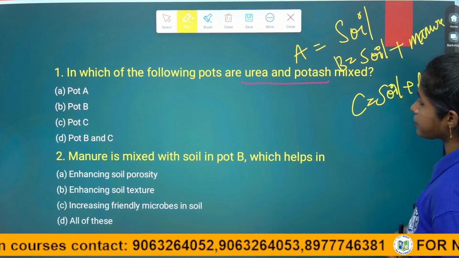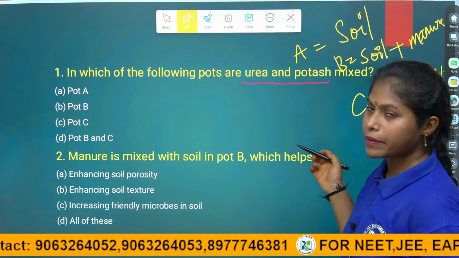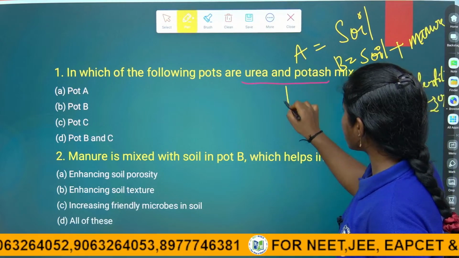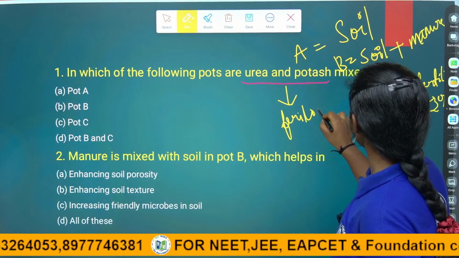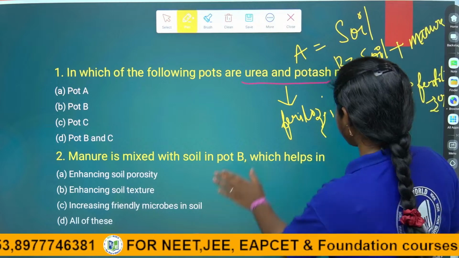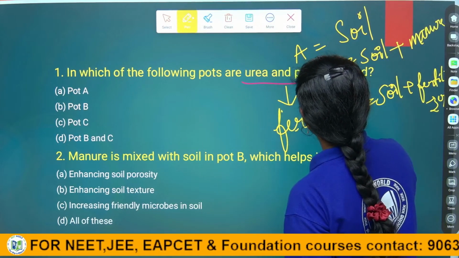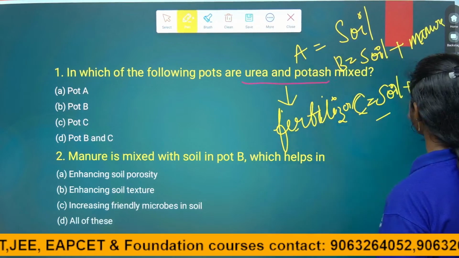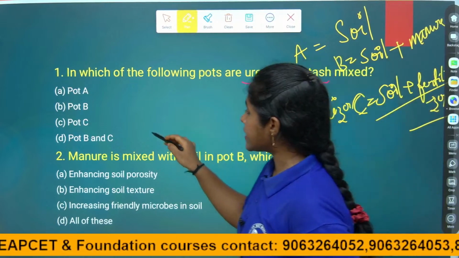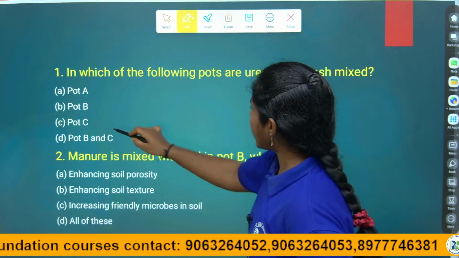Fertilizer. Right, children? In which of the following pots are urea and potassium mixed, they are asking. Urea and potassium are fertilizers. In which pot did we use them? In pot C we used them. In pot C we use soil plus fertilizer. So the answer is pot C.